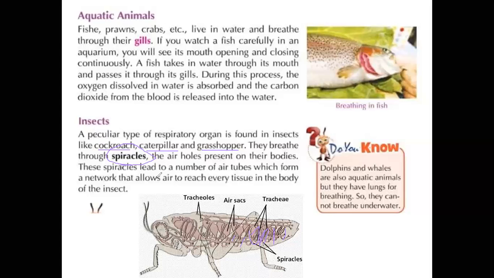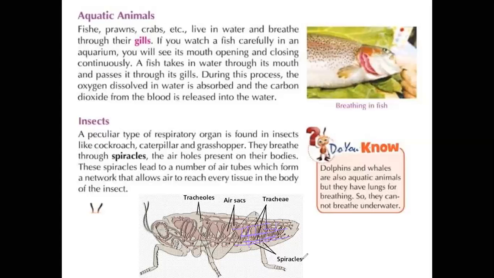The air holes present in their body, these spiracles, lead to a number of air tubules which form a network that allows air to reach every tissue in the body of the insect. Actually, the spiracles contain hole-like structures. It will be a web-like mode.